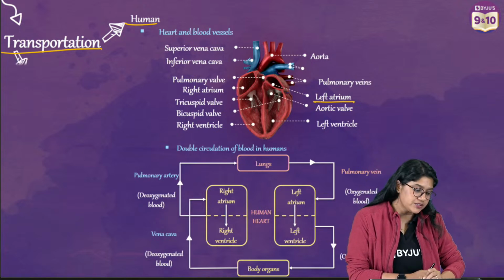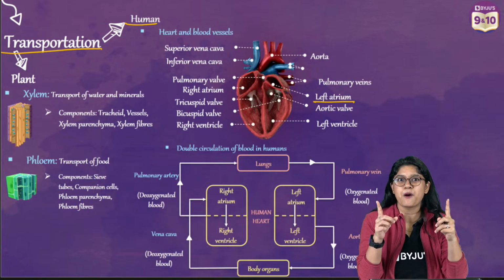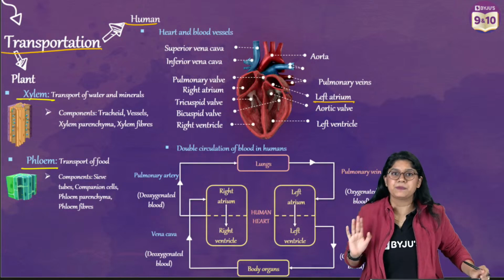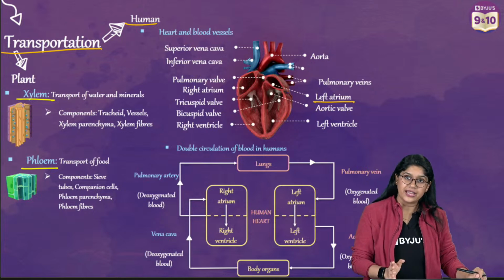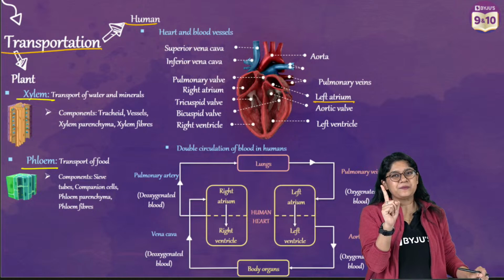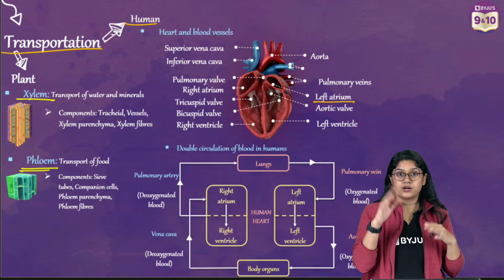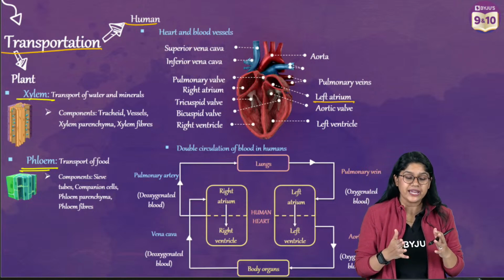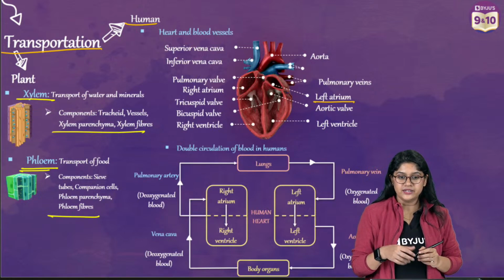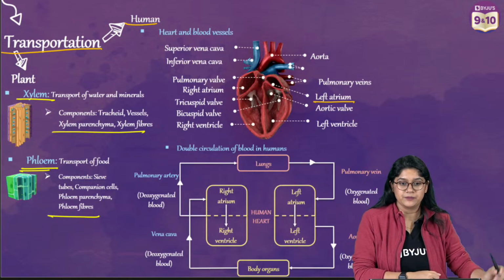Now in plants, we have transportation by two important vascular bundles. See, again, this is really important because you've already studied it in class 9th. Xylem and phloem. Xylem helps in the transportation of water and minerals from the roots to the top. Only unidirectional, one direction flow is there, right? Phloem helps in the transportation of food. In both directions the food will move, right? And we have the different components also.